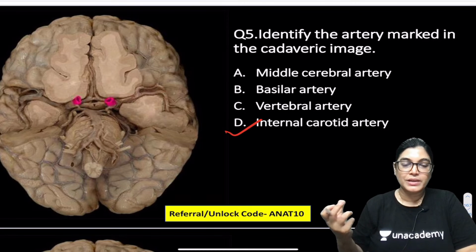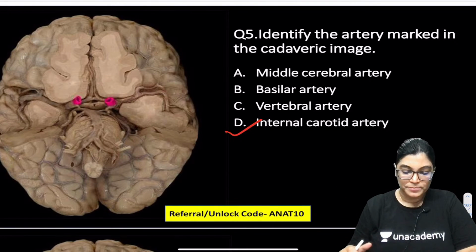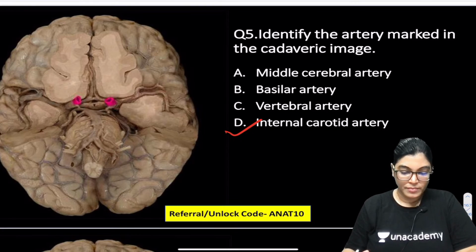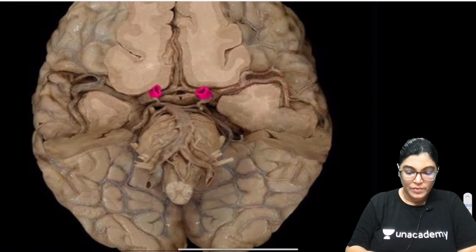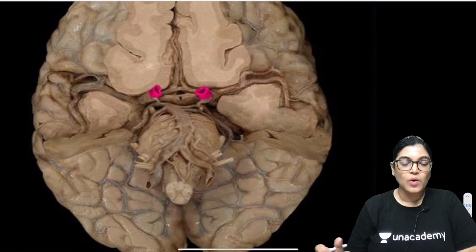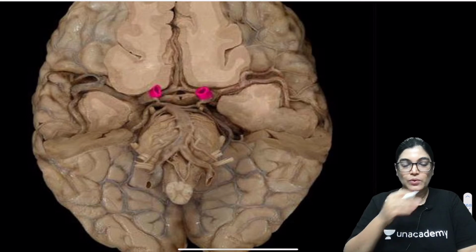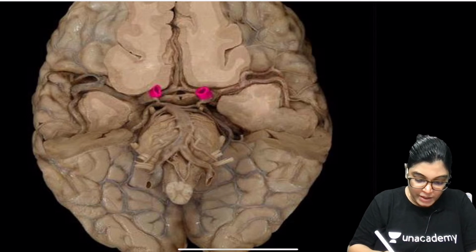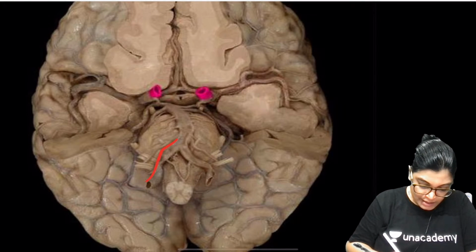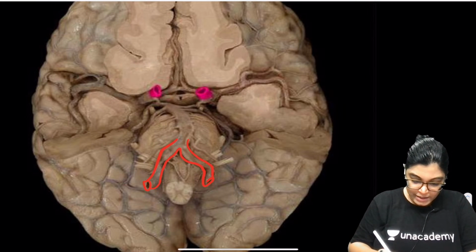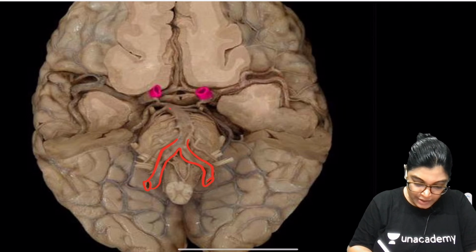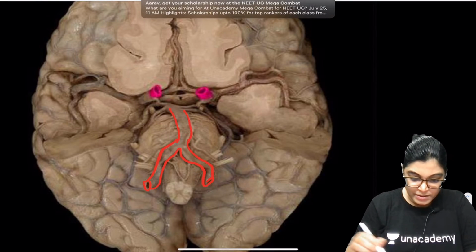Let me show you the inferior aspect or the basal aspect of the brain. Okay, question number 5. Let me slightly highlight this diagram. So everyone, can you see the enlarged view? I would like to explain. Here you can see these are the two arteries on either side, which are joining to form